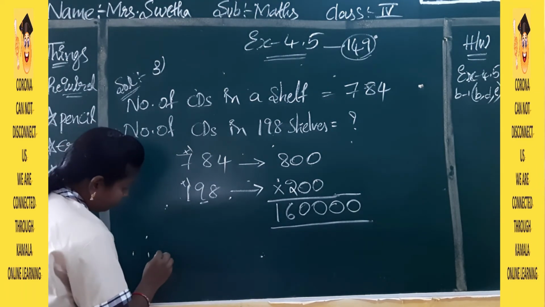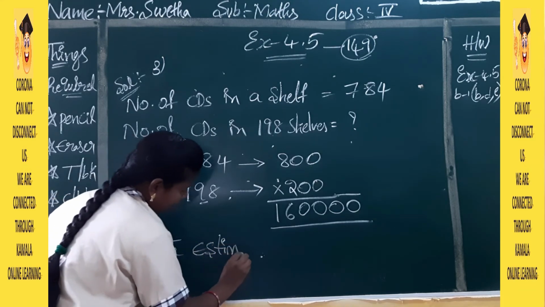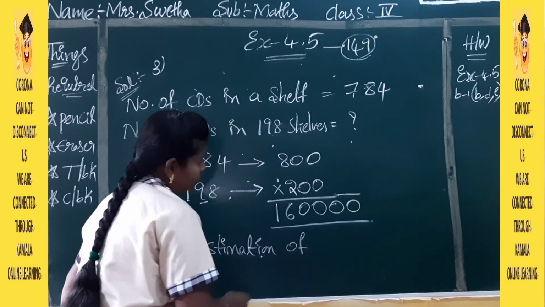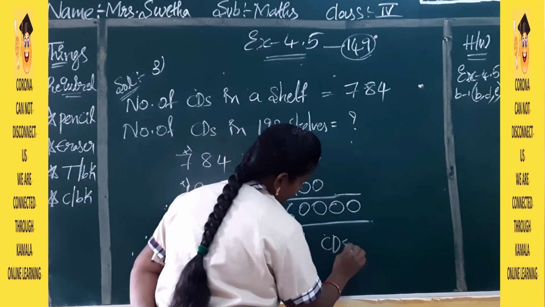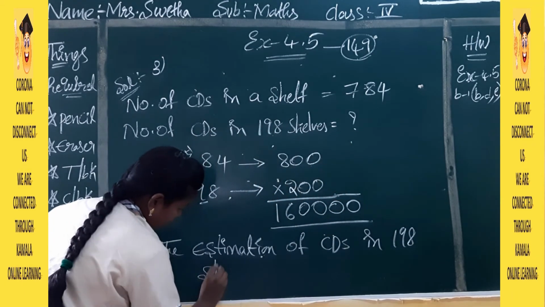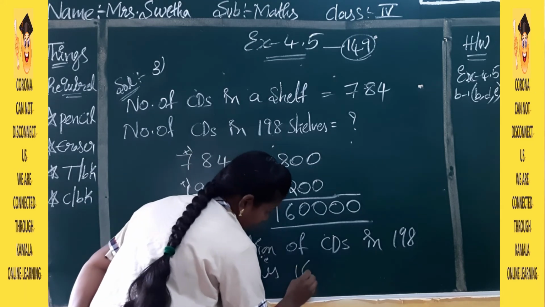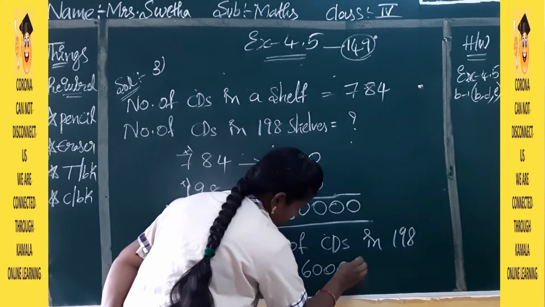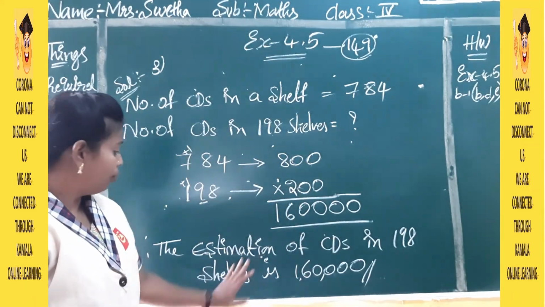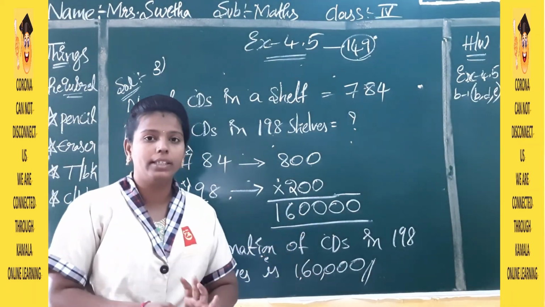So therefore the estimation of CDs in 198 shelves is 1,60,000. So in 198 shelves we have nearly 1,60,000 CDs.